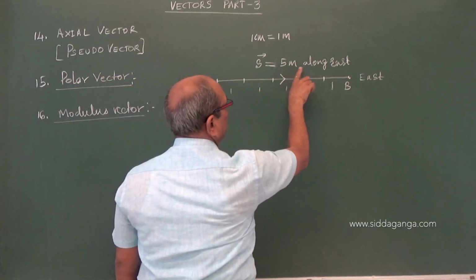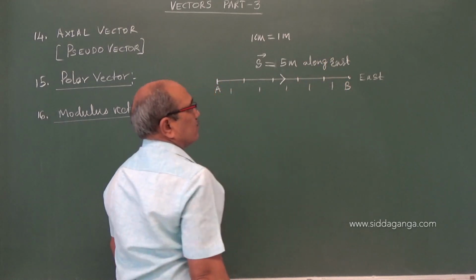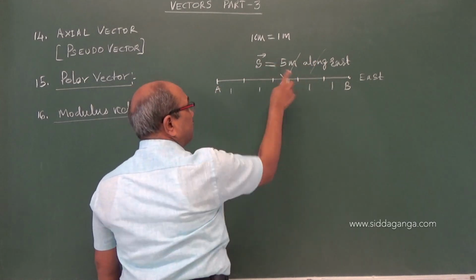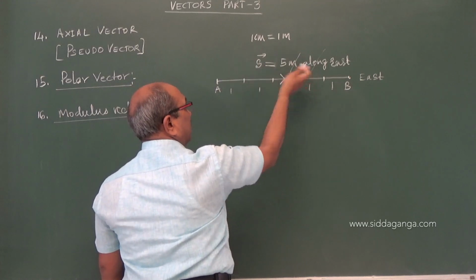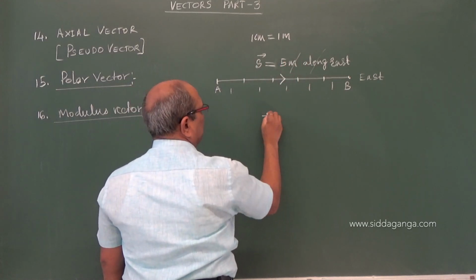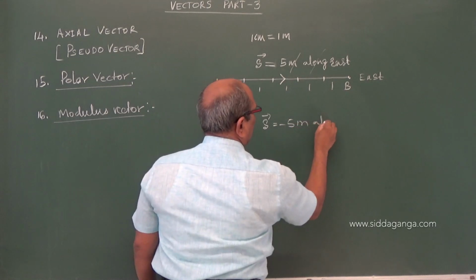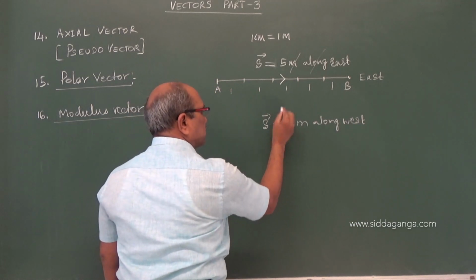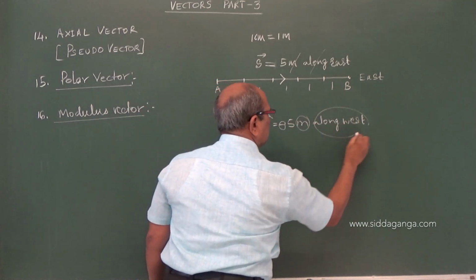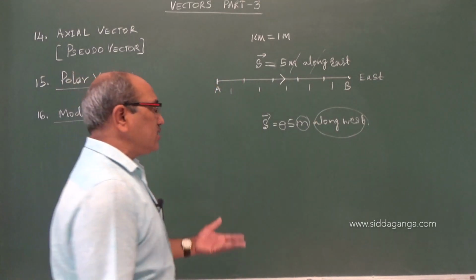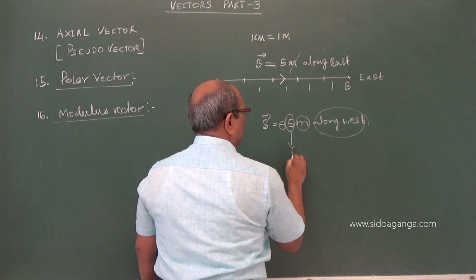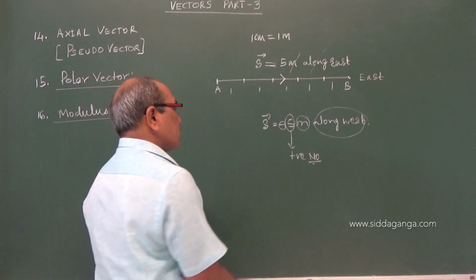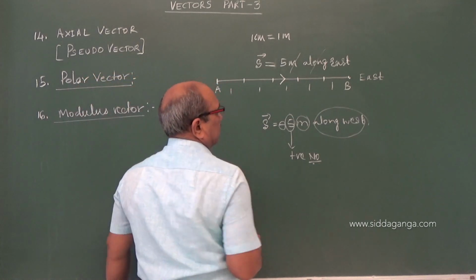Now if I remove the direction, and remove the unit, even if the value is negative, for example S equal to minus 5 meter along west, if you remove these, what remains is a positive number. This positive number is called the modulus of a vector.